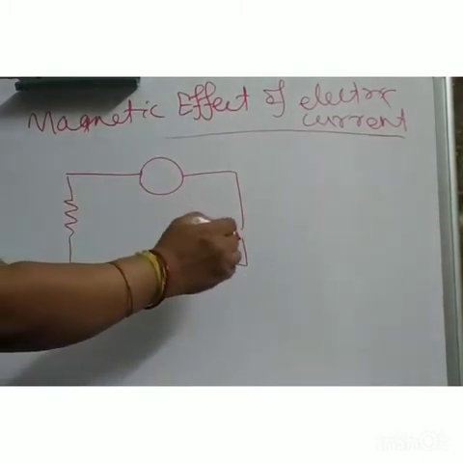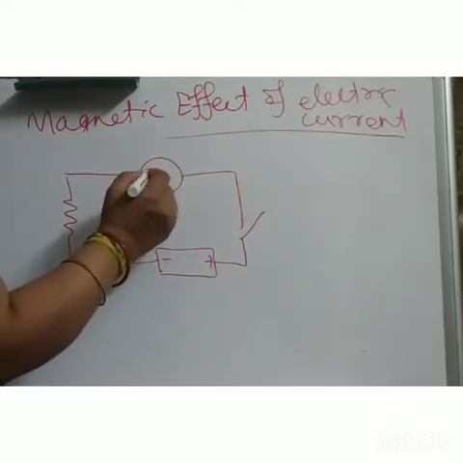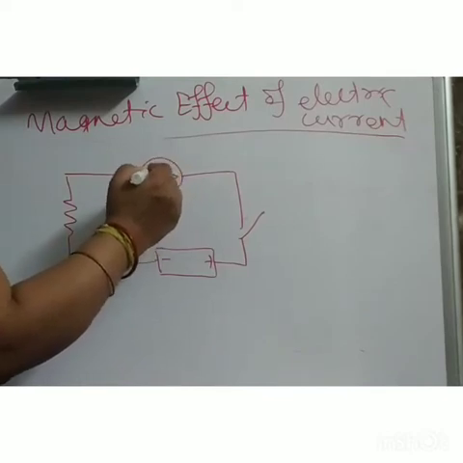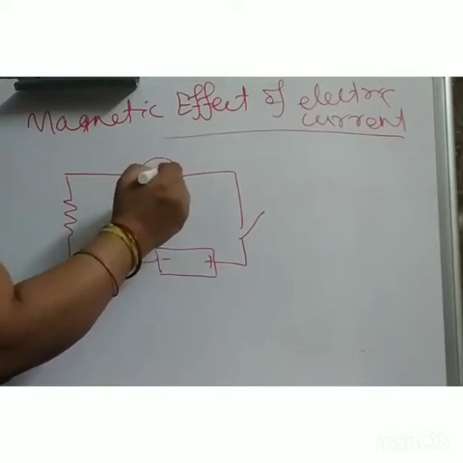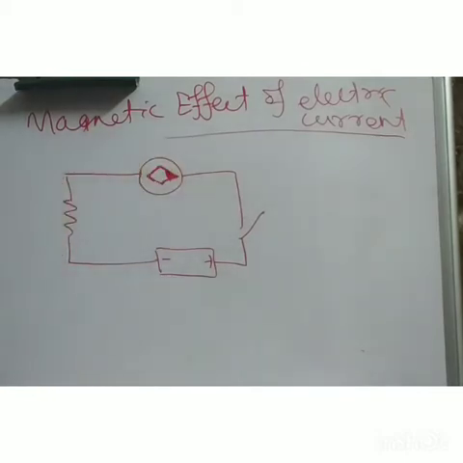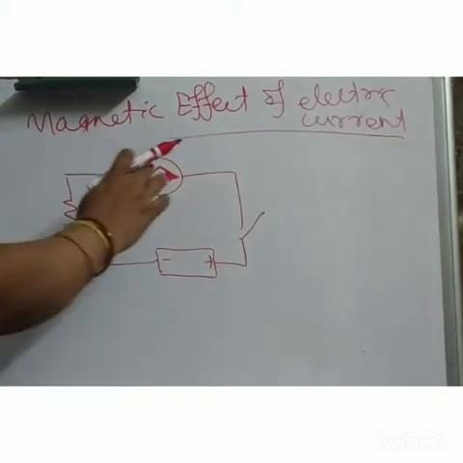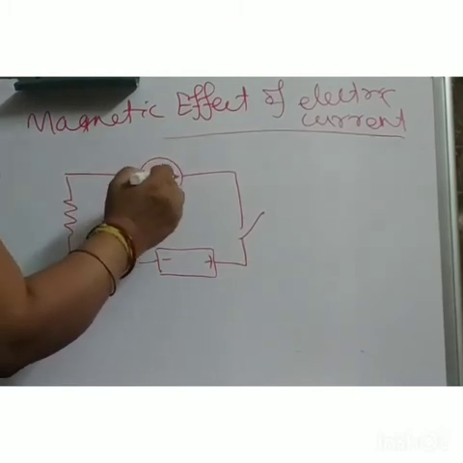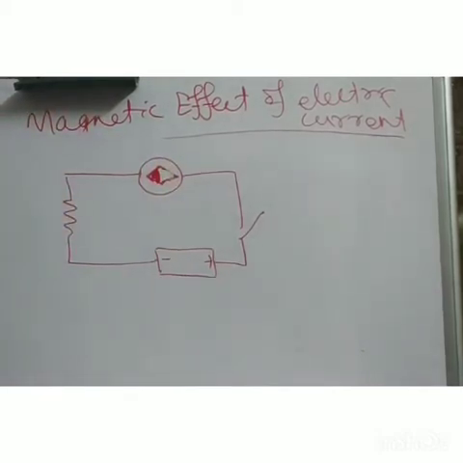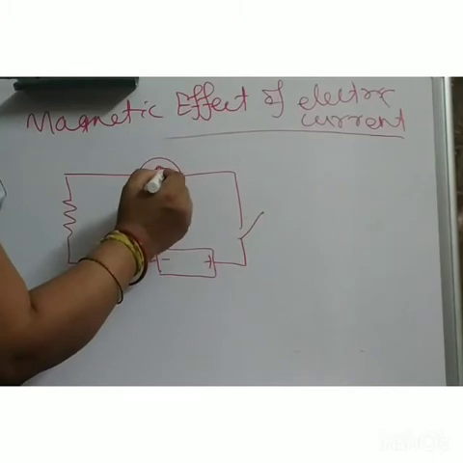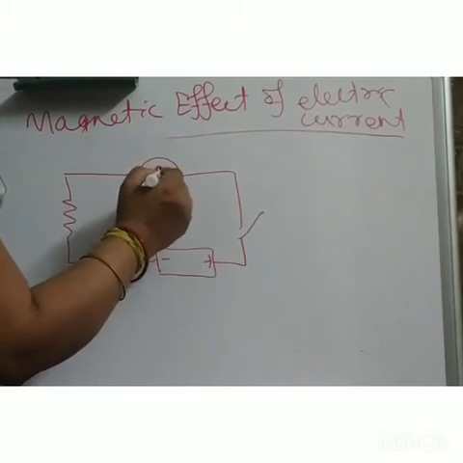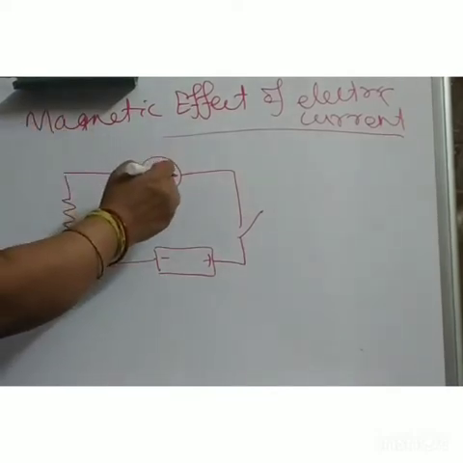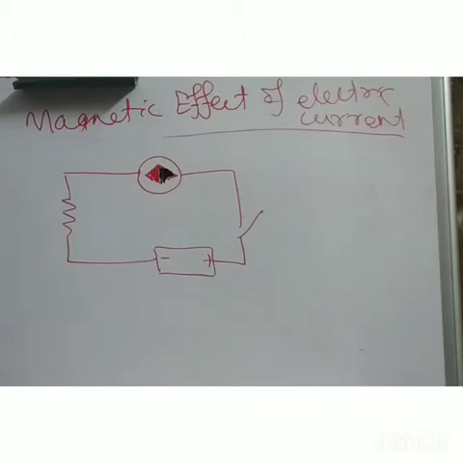Here is a compass needle, and you know the red mark will be north. Let me make it more realistic. This is the south pole of the compass needle, and this is the north pole. And this is your resistance.